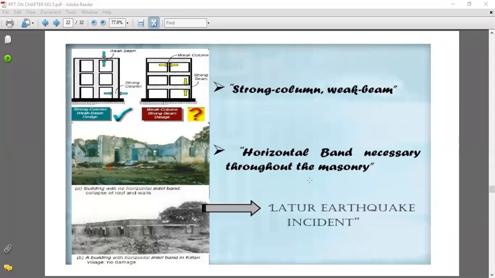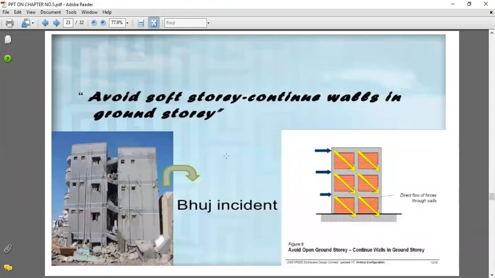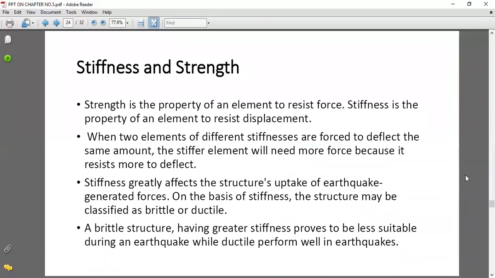So we have to take these points into account while planning the building: the size of the building, and second, the material used in the building. Openings should also be avoided in the ground story of the building. That is also a very important point as far as the principles of planning of the building are concerned.